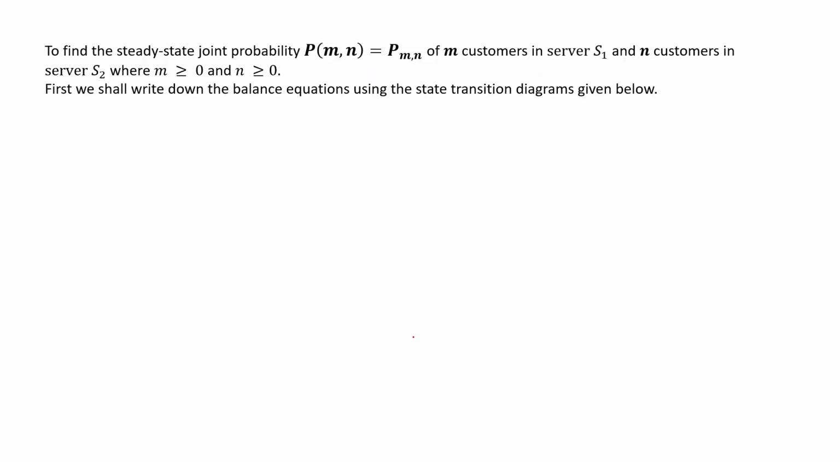We have to find the steady state joint probability function P_mn, where the first letter m denotes the number of customers at server S1, and the second letter n denotes the number of customers at server S2. This is the waiting persons. First, we shall write down the balance equations using the state transition diagram given below.